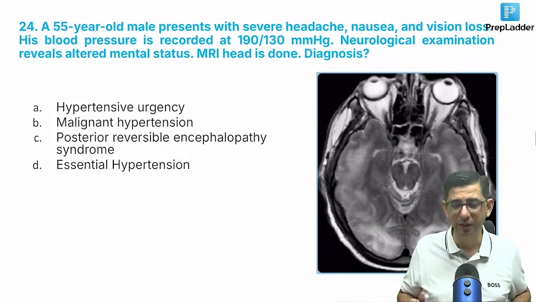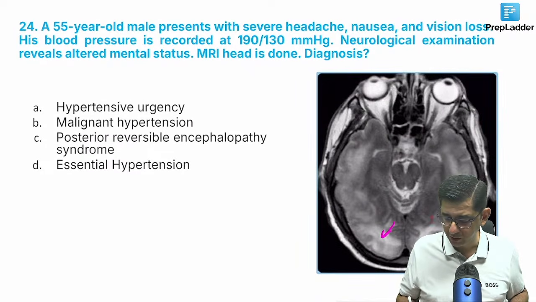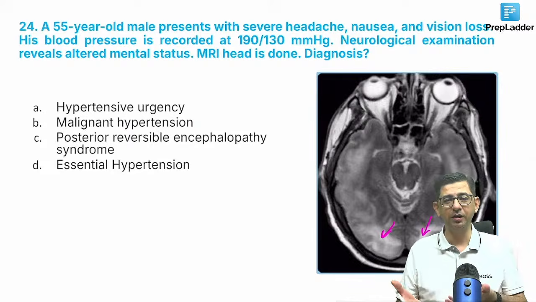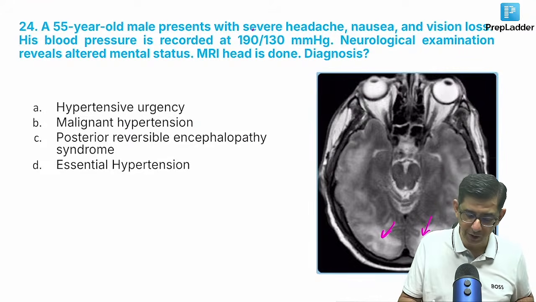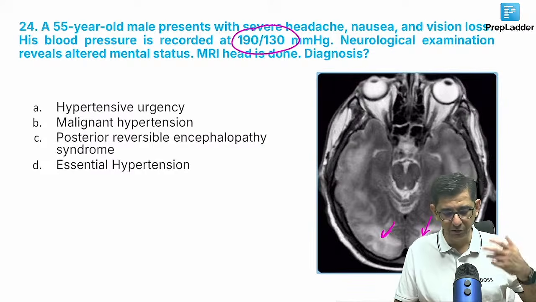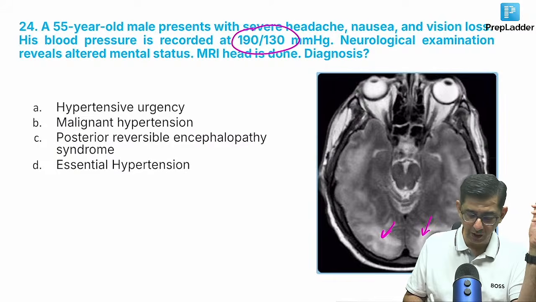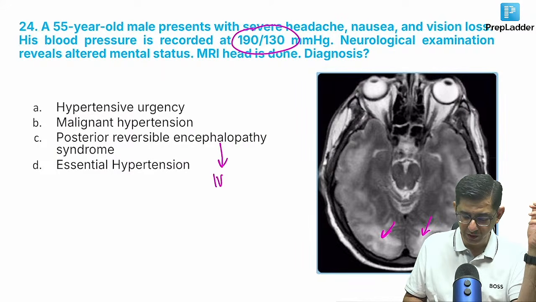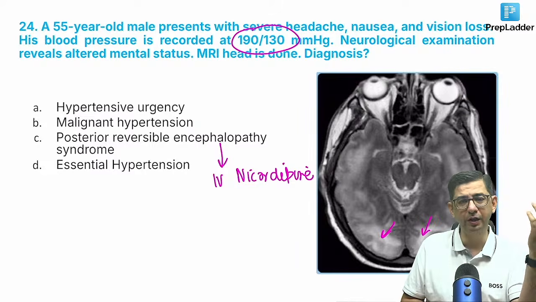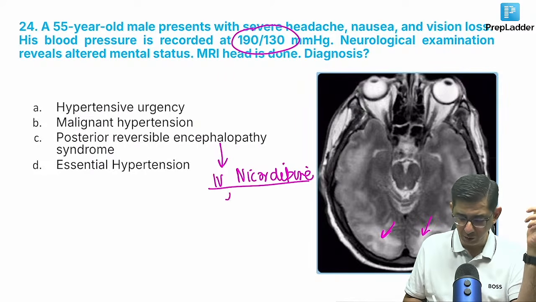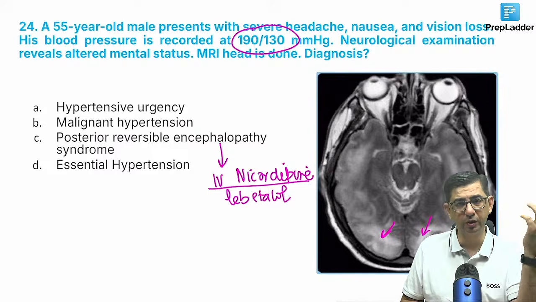Chalo ji, ये तो बहुत ही आसान सवाल है, मैंने इसको पीछे डाला ही था। ये सेरेब्रल एडिमा दिखाई दे ही रहा है सबको MRI पे, और पीछे की तरफ है तो PRES हो जाएगा। The guy's blood pressure is super elevated, vision loss is there, headache is there, so the diagnosis in this case is PRES. And for this PRES, we need to give nicardipine for management of this patient. Nicardipine or labetalol are the main drugs that would be used for medical management, and we will have a good prognosis in this one.